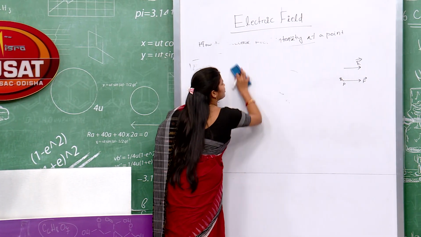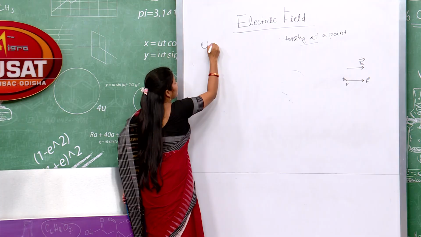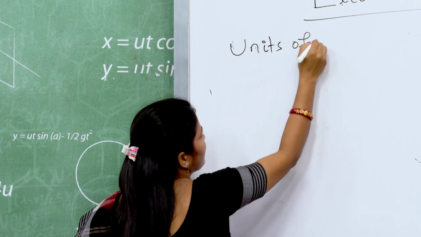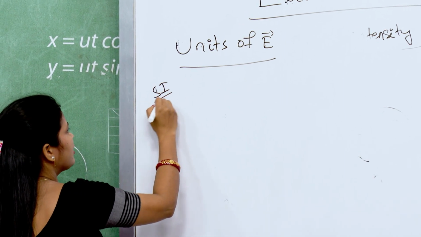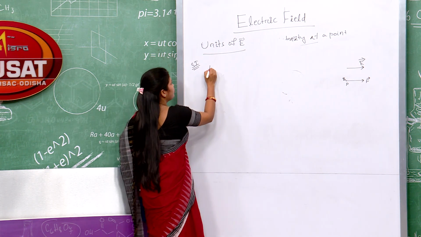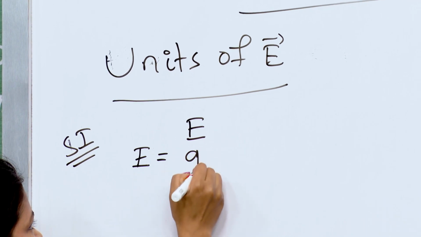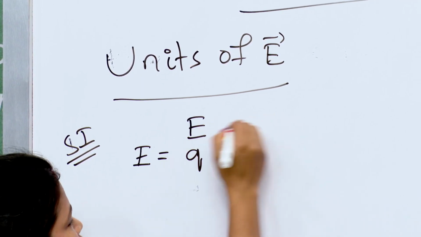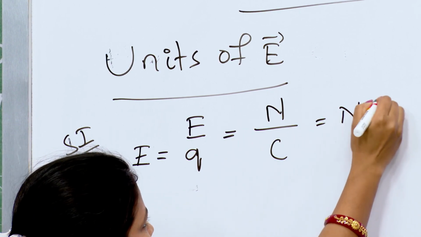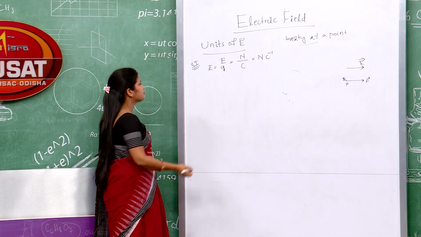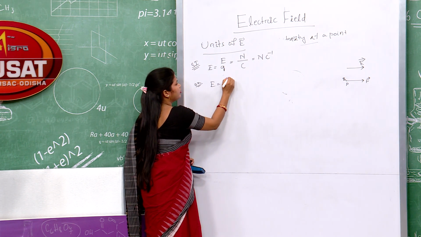What are the units of electric field? I am deriving only SI units. Okay. So, we know electric field is equal to force upon charge. That means, force unit is Newton and charge unit is Coulomb. So, this is Newton per Coulomb.